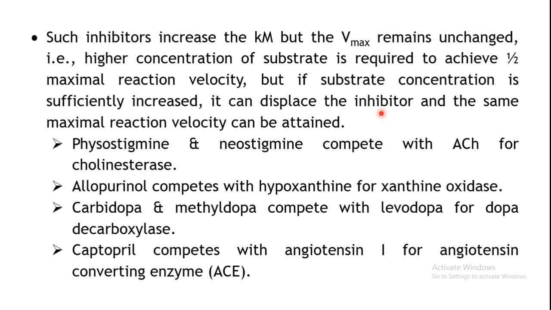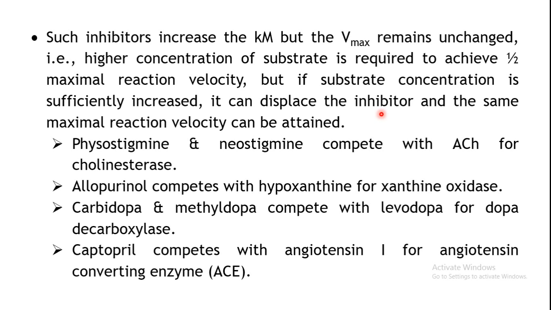By increasing the substrate concentration to a sufficient level, you can displace the inhibitor, so that you can reactivate the enzyme which was inactivated. So this inhibition is surmountable. By increasing the concentration of your substrate, you can reverse the inhibition of that enzyme.